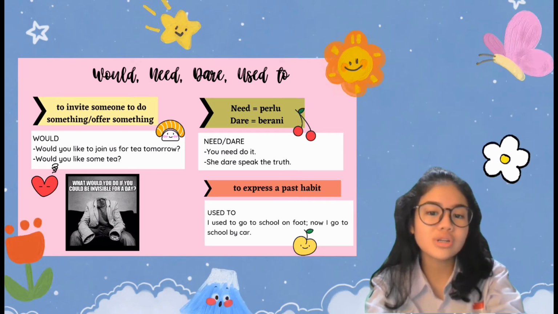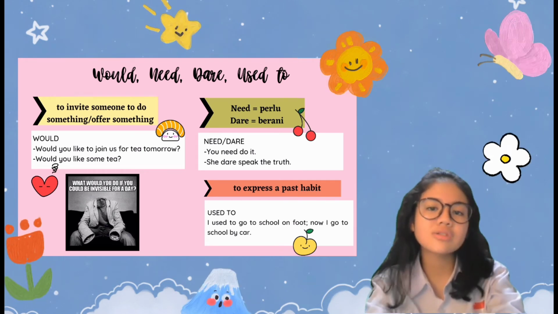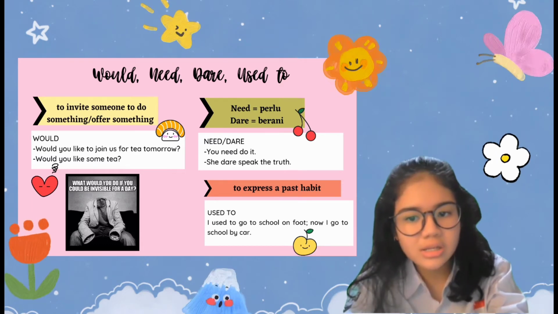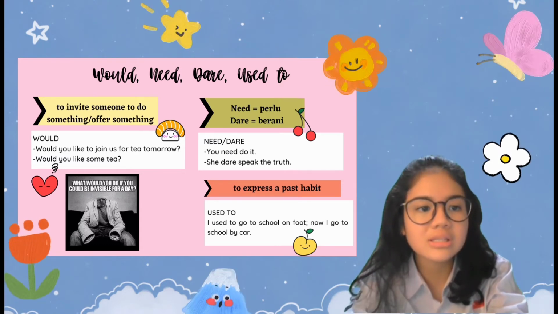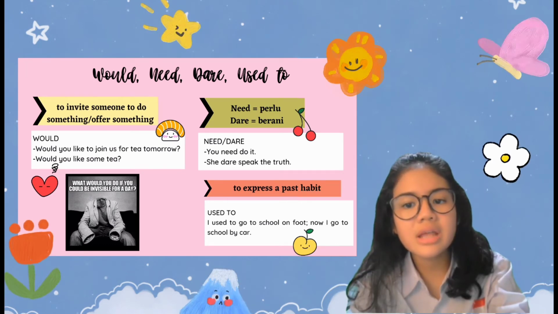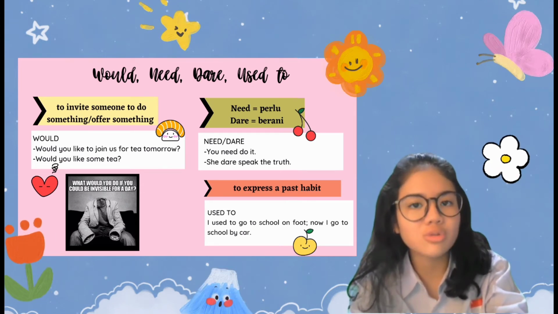We can use would to invite someone or basically offer something. Would you like some tea? Would you like to join us? The second one, need or dare. So you need to do it, like you have to do it. If you're not doing this, something bad will happen or you will get the consequences. And dare. She dared to speak the truth. She's really brave to say the truth.